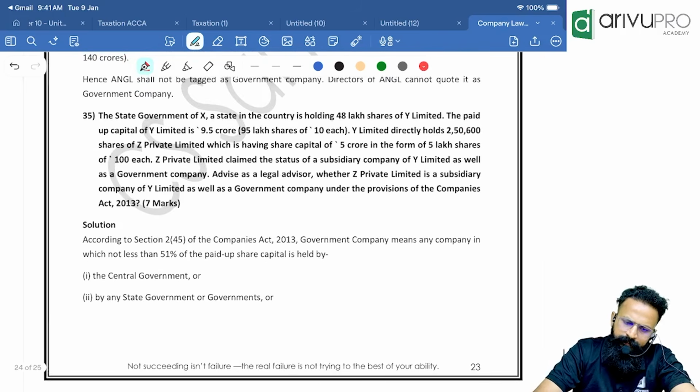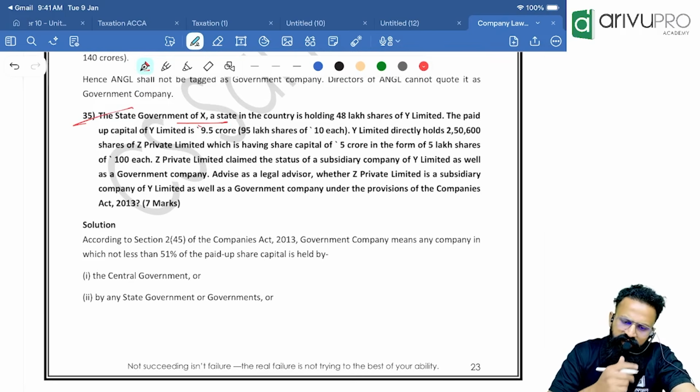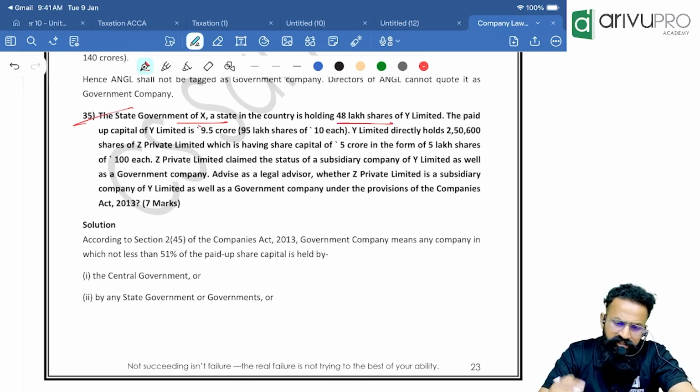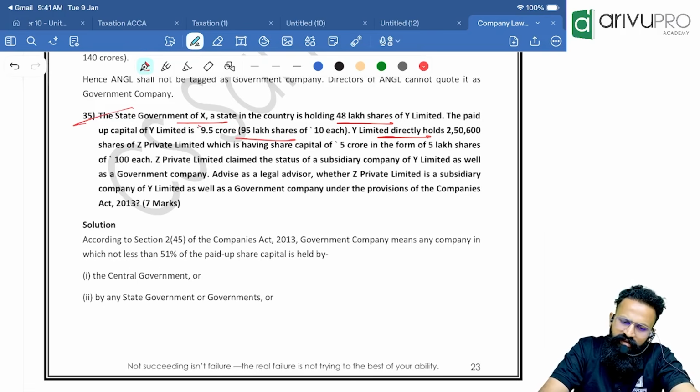Yes, repeating. The state government of X. See, can you see the number of questions on government company? The state government of X, a state in the country, is holding 48 lakh shares of Y Limited. The paid up capital of Y Limited is 95 lakh shares. Y Limited directly holds 2,50,600 shares of Z Private Limited, which has a share capital of 5 lakh shares. Z Private Limited claims the status of subsidiary company of Y Limited as well as a government company. Advise as a legal advisor whether Z Private Limited is a subsidiary company of Y Limited as well as a government company. See what I am telling you.